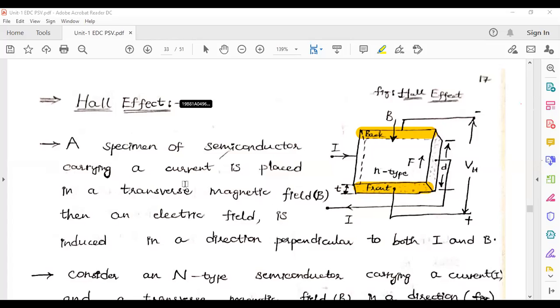And more deeply we will go here. A specimen of semiconductor carrying a current I is placed in a transverse magnetic field capital B. This is the transverse magnetic field capital B. Then an electric field is induced in a direction proportional to both I and B.